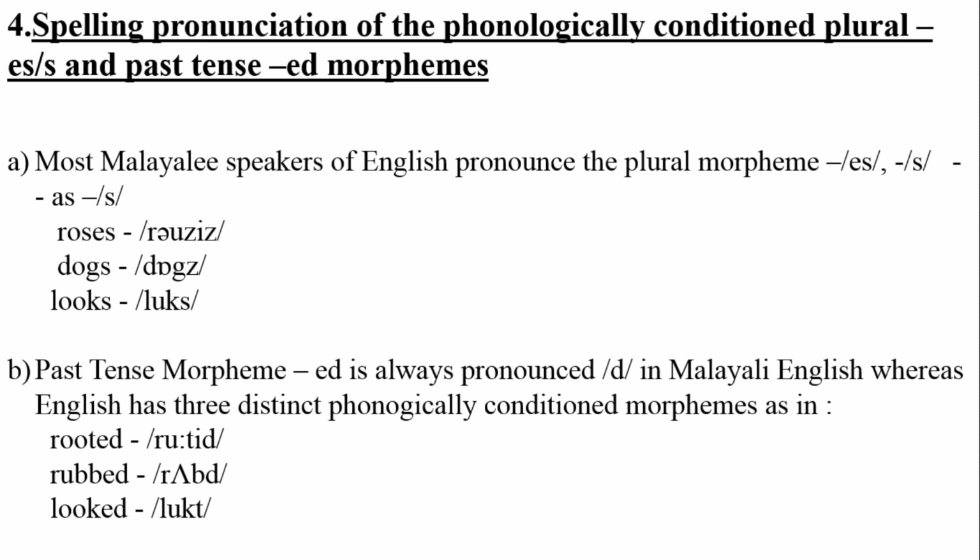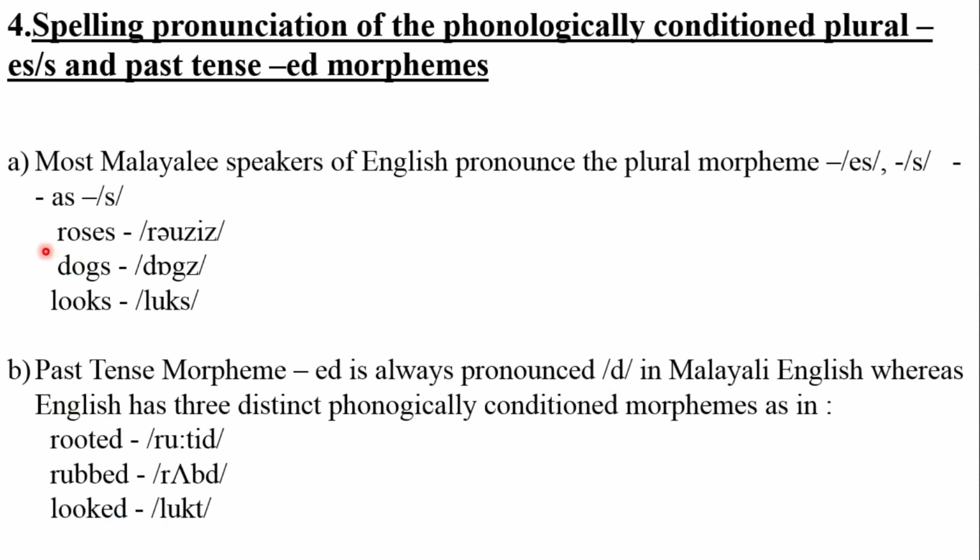So let us look at the example. We have roses. It should actually be pronounced as roses, with a z sound. We tend to use the s sound, but the correct form is z. It's not s but z. Now coming to dogs, it becomes dogs. Again z. Now the third one, looks, it becomes looks.